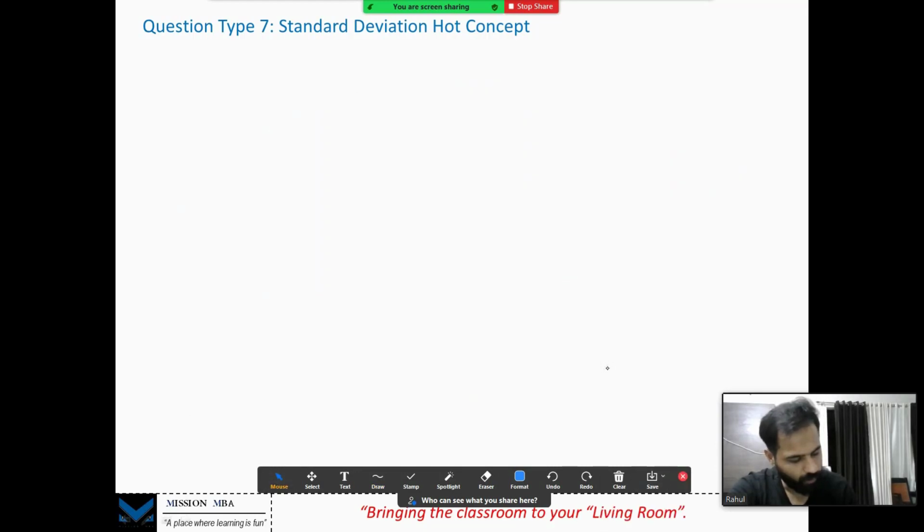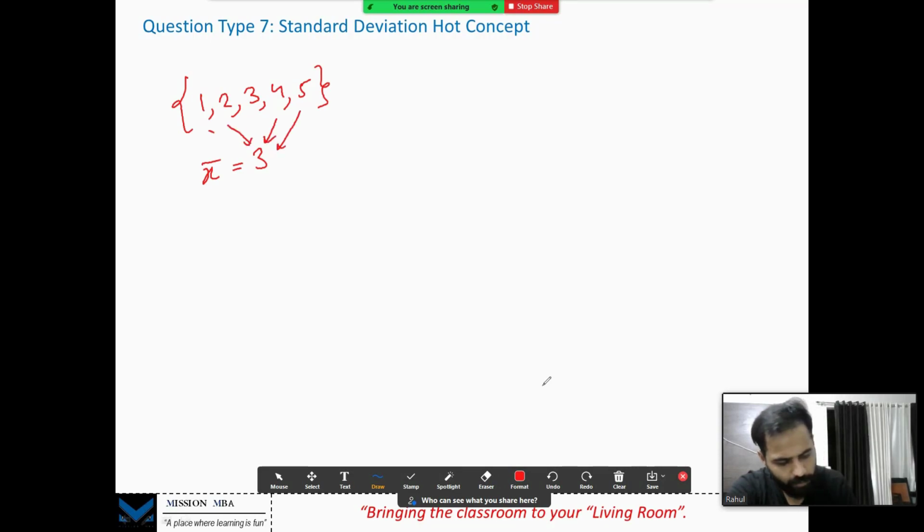Let's have a look. If I have a set, let us say something like this: 1, 2, 3, 4 and 5. Here the mean is 3. So the numbers are deviated from the mean. This is deviated, this is deviated, this is deviated, this is deviated, so the standard deviation would be something positive because my numbers are deviated.